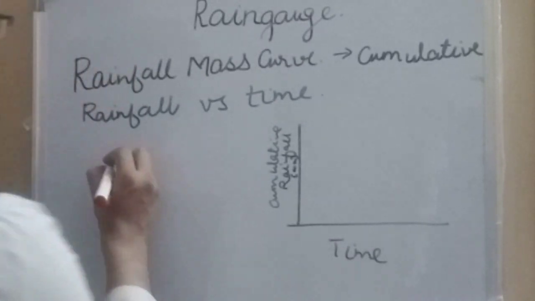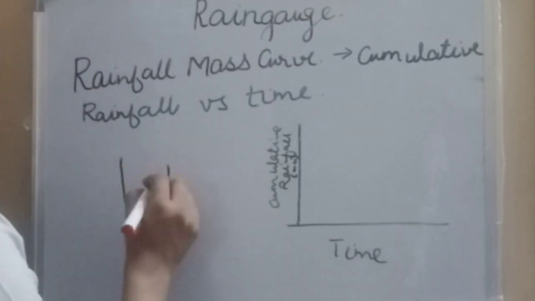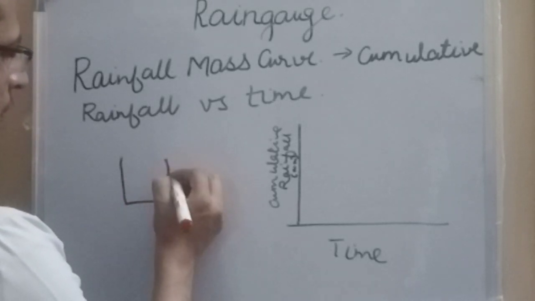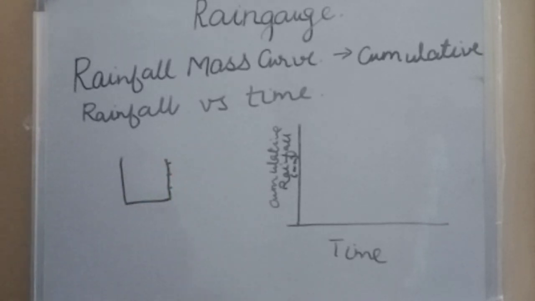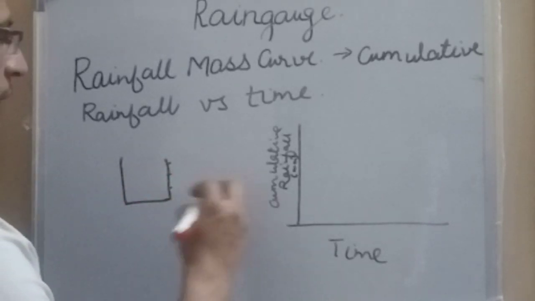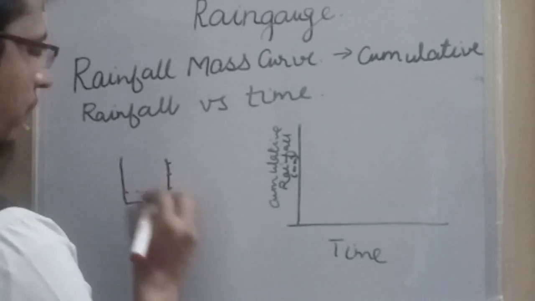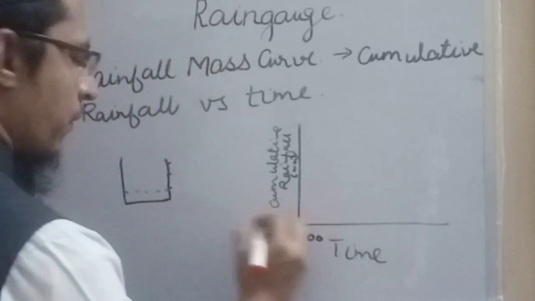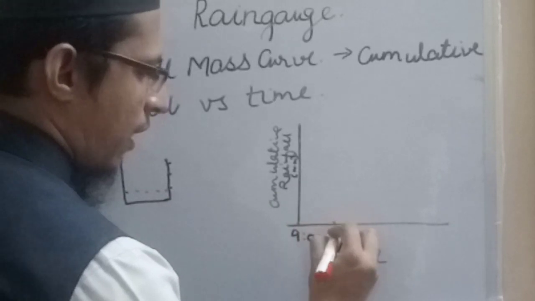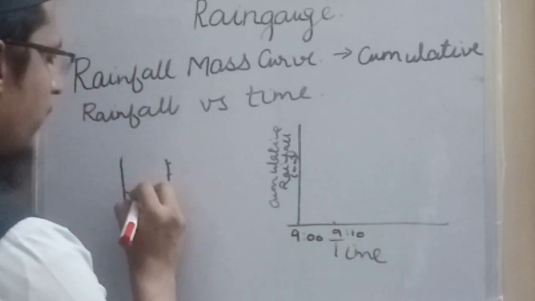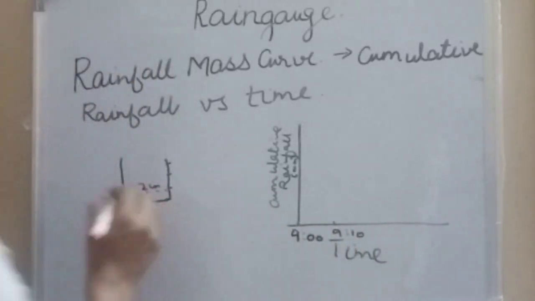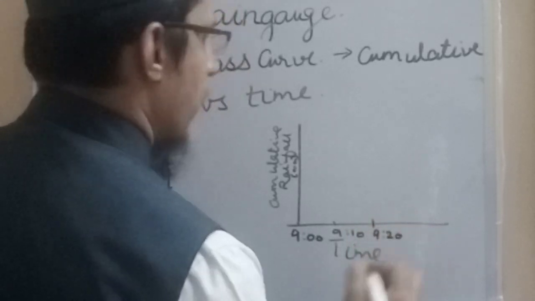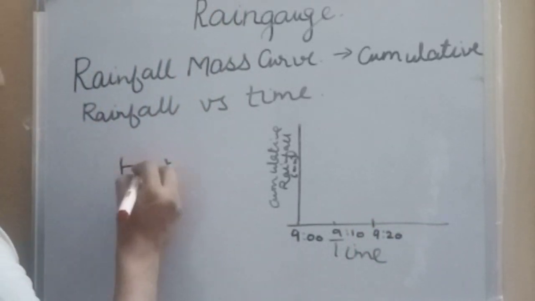Suppose this is a rain gauge container which is graduated with marks representing the height or volume. Suppose rainfall starts at 9 am. At 9 am it was 0, and till 9:10 you had 2 centimeter of rainfall. So this is 2 centimeter. Then till 9:20 the total rainfall had been 5 centimeters, so it will be here.